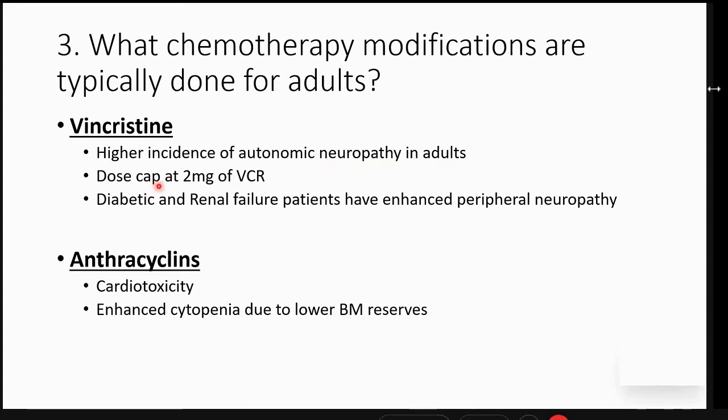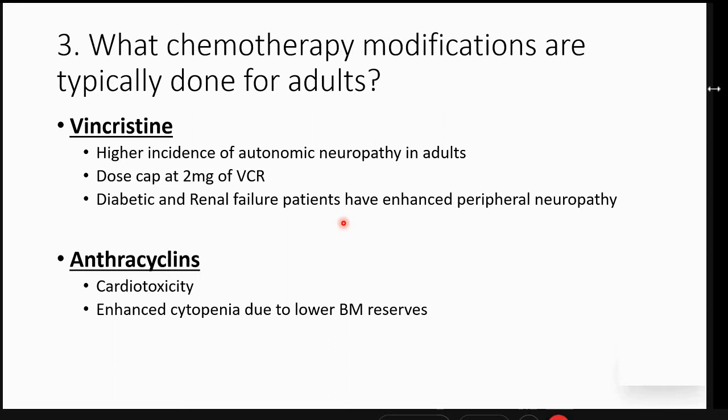The second thing which we have all seen is the dose of vincristine is 1.4 per meter square, but in adults we cap it at 2 milligram. So imagine an adult of 2 meters square. When we give 2 milligram of vincristine, we are actually giving 1 milligram per meter square of vincristine. So there again, we are compromising the dose of vincristine. And in diabetic patients and renal failure patients, the peripheral neuropathy is already a part of the comorbidity. The vincristine further enhances the peripheral neuropathy of this condition, and hence the vincristine dose gets compromised.